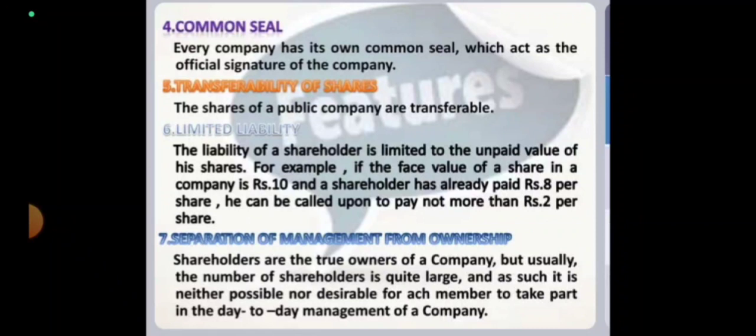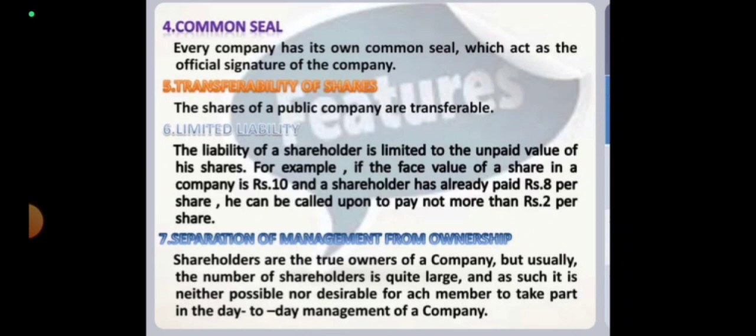Fifth is transferability of shares. The shares of a public company are freely transferable. Next, limited liability. The liability of a shareholder is limited to the unpaid value of his share. For example, if the face value of a share in a company is rupees 10 and a shareholder has already paid rupees 8 per share, he can be called upon to pay not more than 2 rupees per share. That means we cannot demand more money from him than the capital he subscribed.